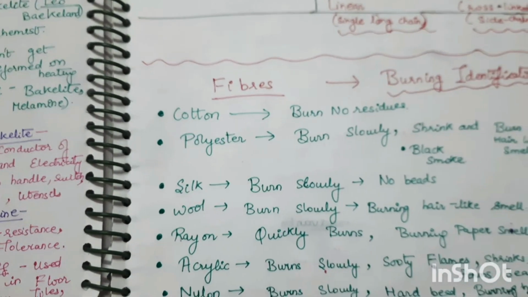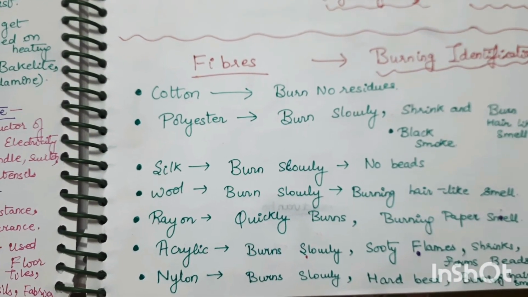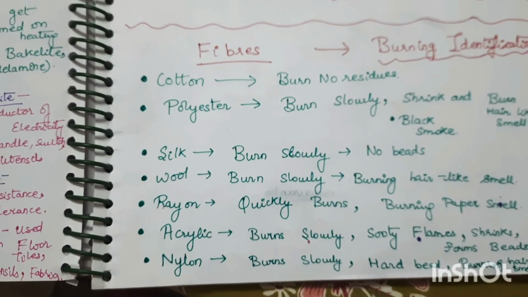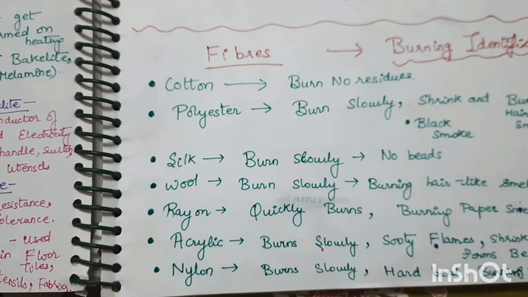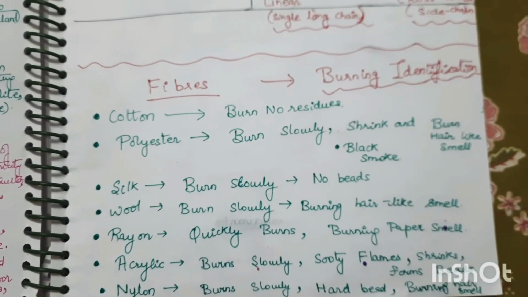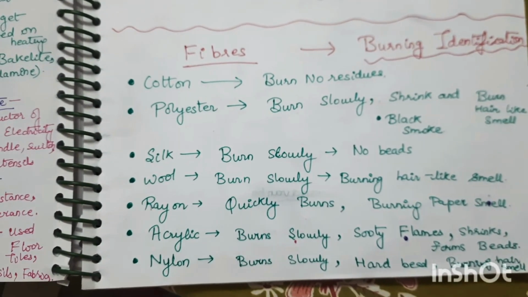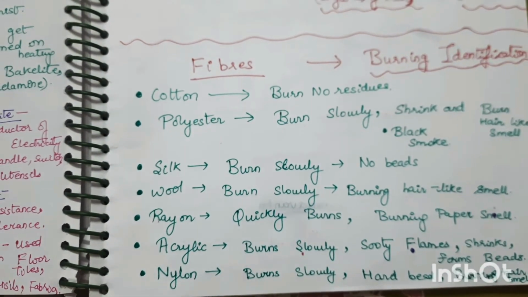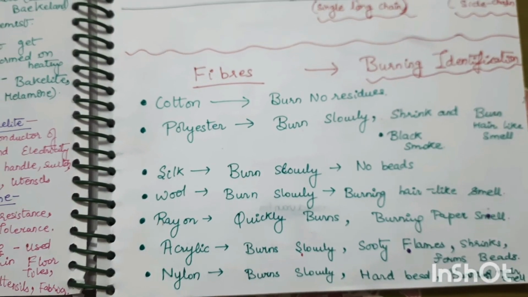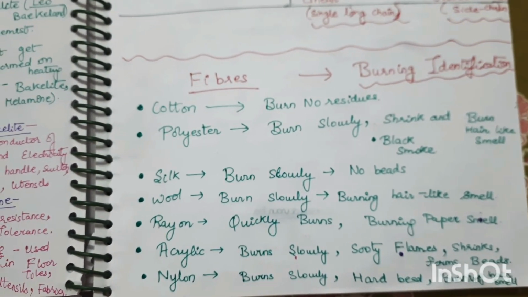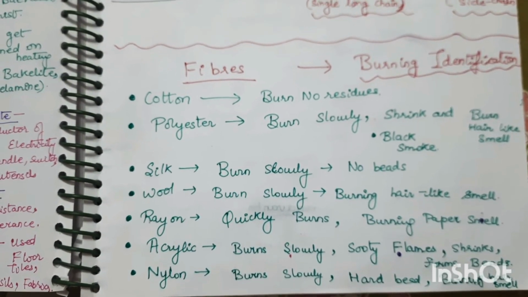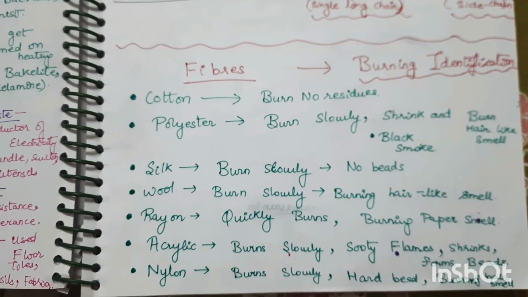Okay, next is fibers, and burning identification. How to find out which fiber burns how? If there is no residue on burning, then it is cotton. If it burns slowly, shrinks and a hair-like smell comes, then it is polyester. If it burns slowly but with no beads, then it is silk. If it burns slowly with a burning hair-like smell, then it is wool. And you have to learn all this. Just repeat it as many times as you can, and you can take a screenshot of this to revise it.